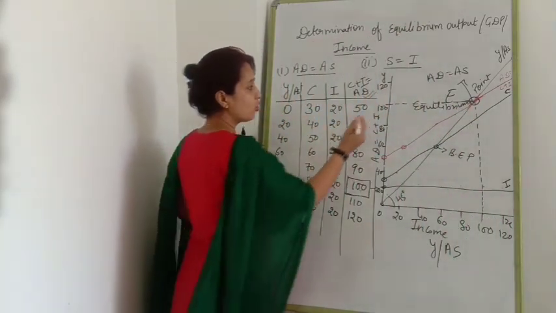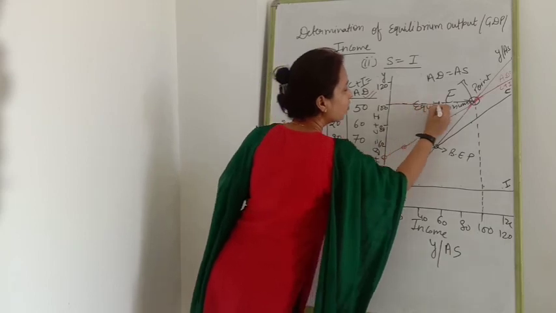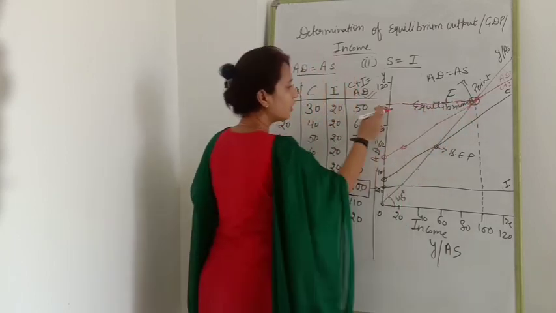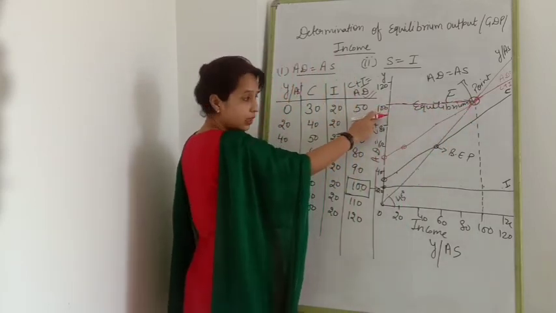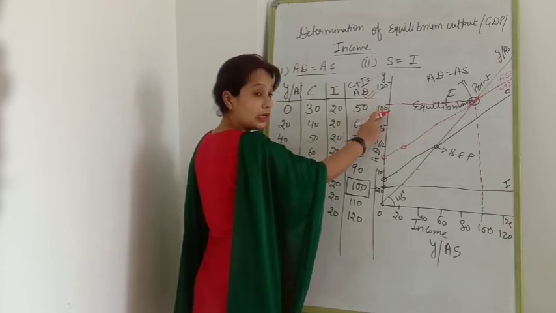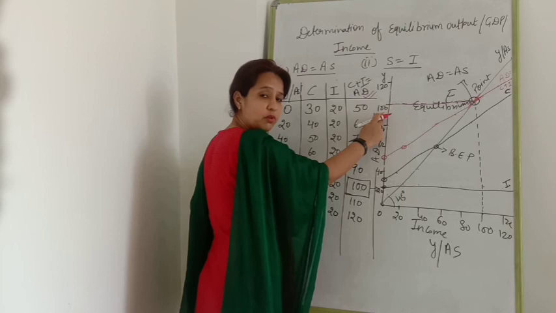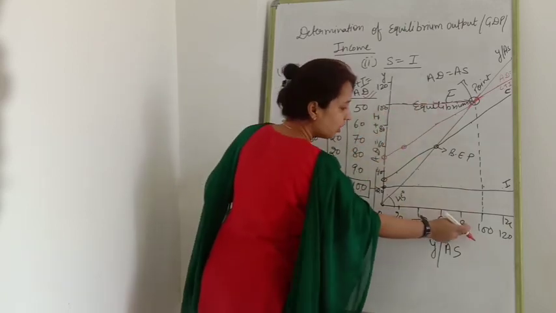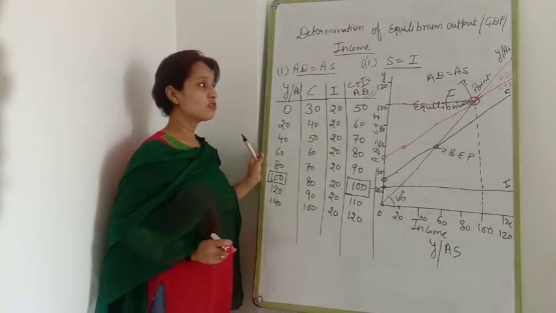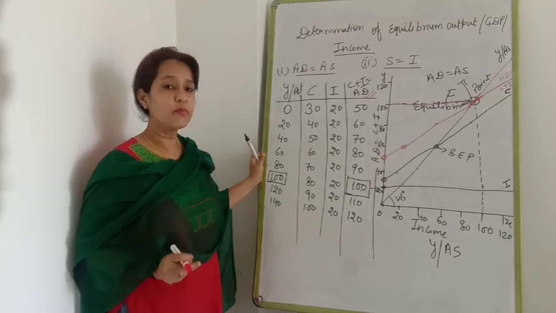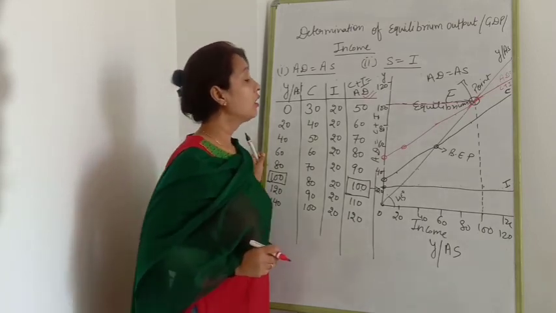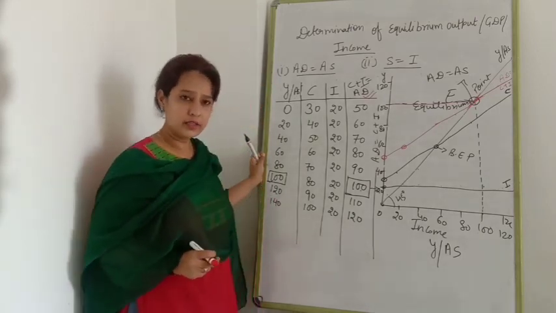Clear? You have to join this line in that manner only. At 100, that is the equilibrium level of income, equilibrium level of GDP, and equilibrium level of output. Clear? At 100. This is known as an equilibrium point, which we have determined through the AD and AS approach.